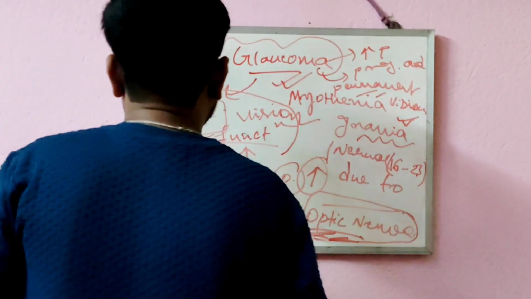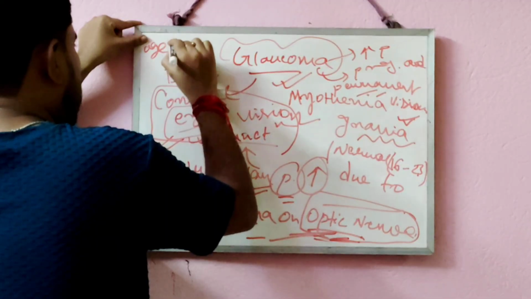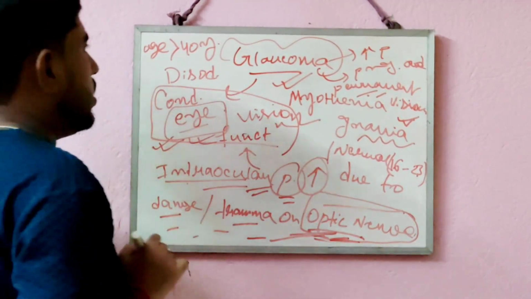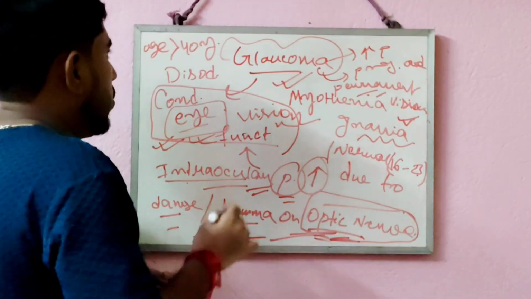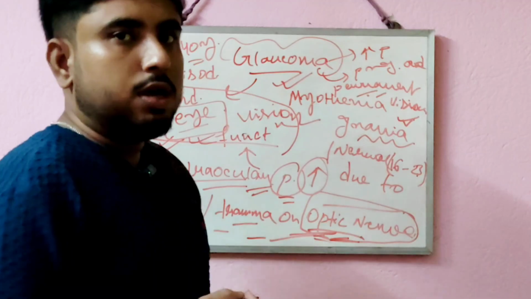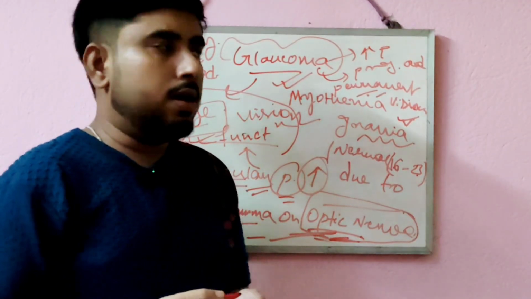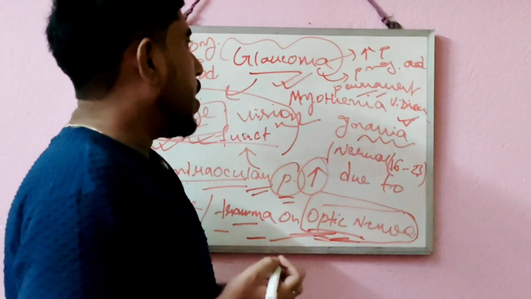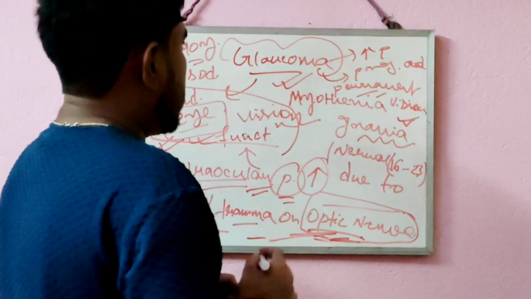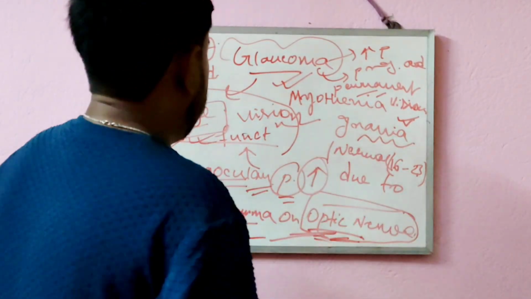Glaucoma generally shows up in persons whose age is more than 40 years, and sometimes it can also take place in infants and juveniles. According to that, there are different types of glaucoma. The classification or types of glaucoma I am going to discuss in the next slide.